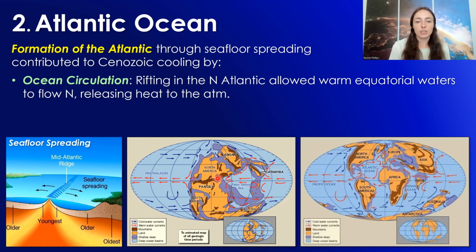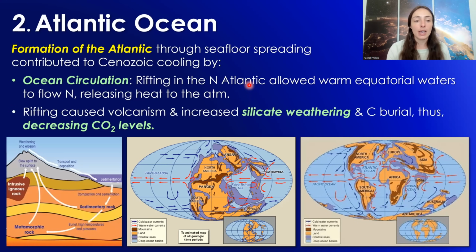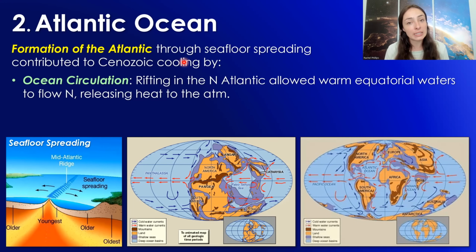Significantly, the rifting in the North Atlantic allowed warm equatorial waters to flow north, releasing heat to the atmosphere, and this contributed to the cooling trend during the Cenozoic. So right after the closure of the Tethys Sea contributed to the warming trend in the Cretaceous, which ended with the meteorite impact and the big warming spike and extinctions and all of that, it bounced back to a relatively cooling trend throughout the Cenozoic, which was in part caused by the formation of the Atlantic Ocean.